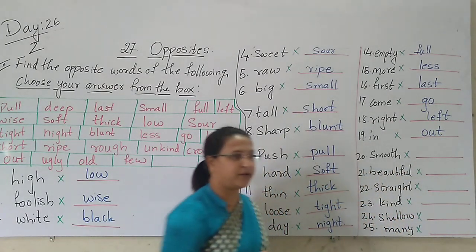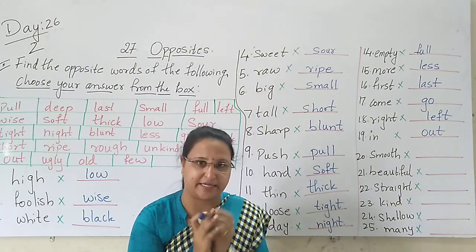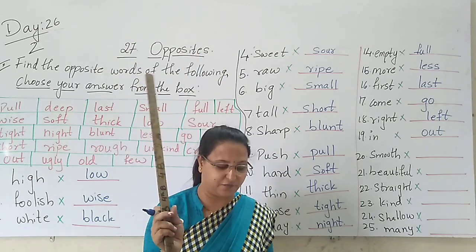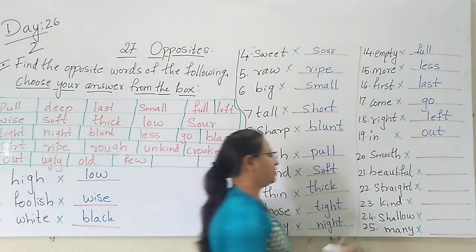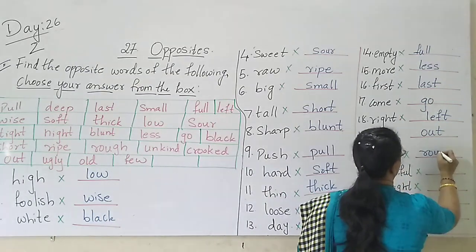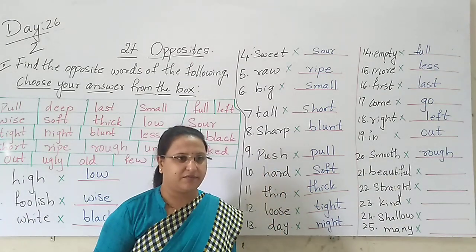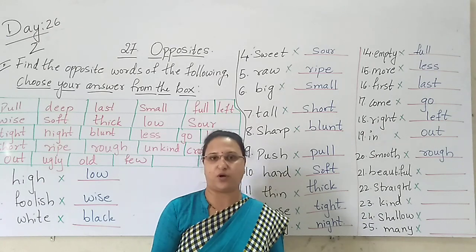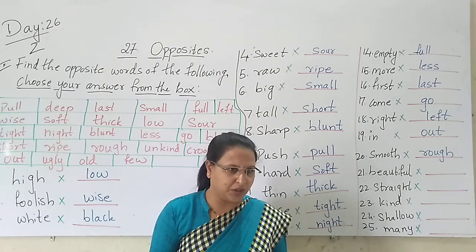Next, smooth. When you hold the teddy bear, then the teddy bear is very smooth in your hand. Then when you hold a stick, the stick is very rough. So you should write there smooth, rough. Beautiful. When you see any girl wearing a beautiful frock, a nice frock, then you say beautiful. Then when the dress is not good, what do you say?